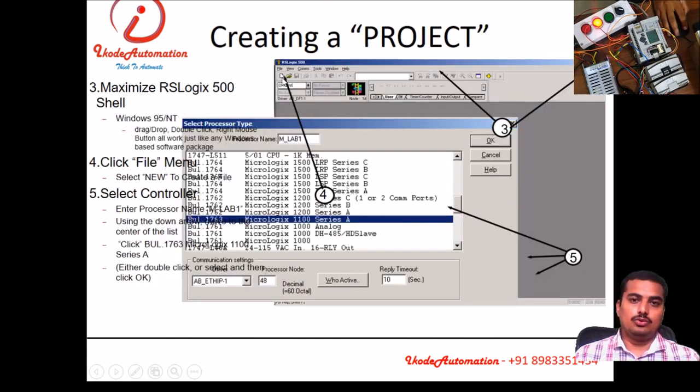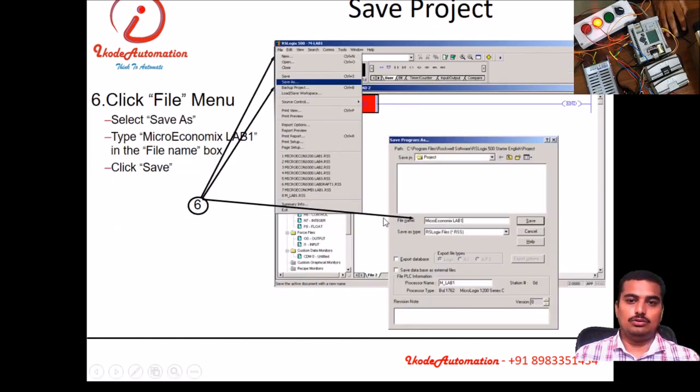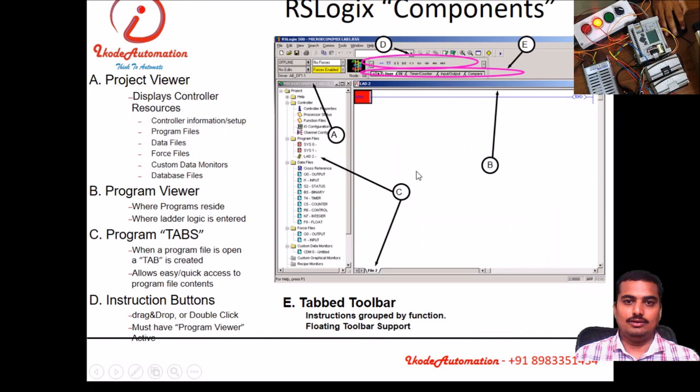Then you need to select the new program and choose the series, which PLC you have. You need to select in the drop down menu, and then OK. And you need to save the file.